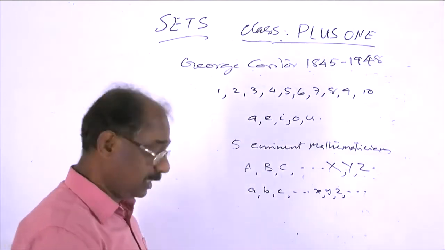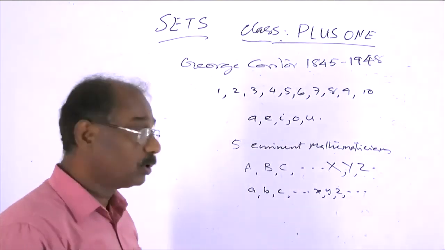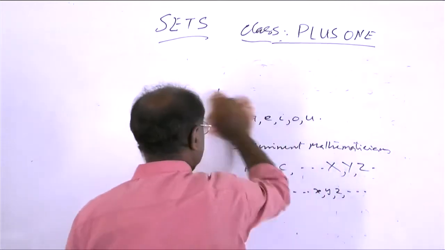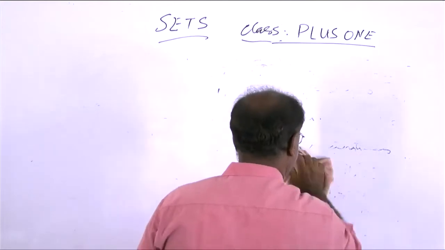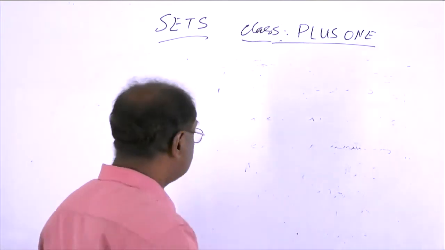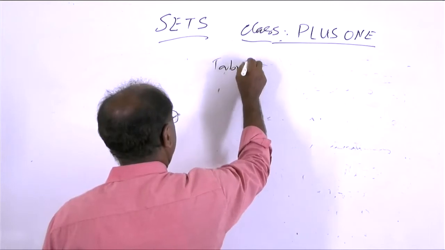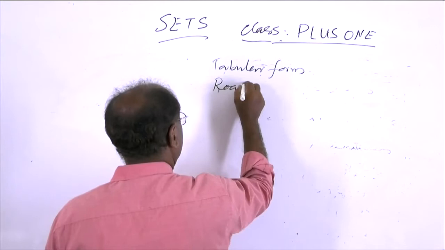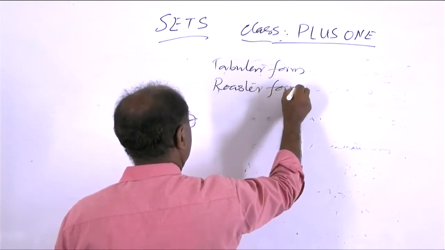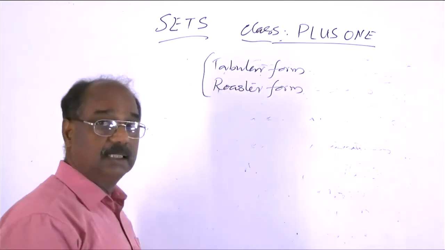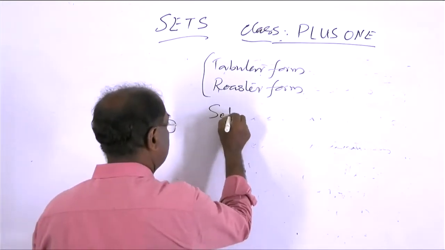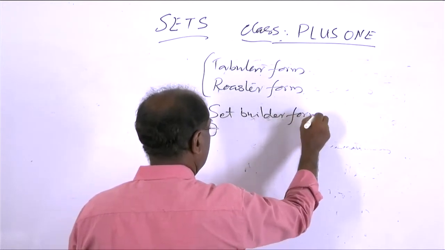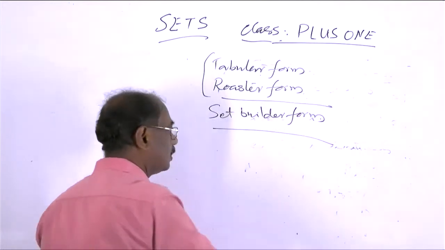The first method is the tabular form or roster form. And the second is the set builder form.